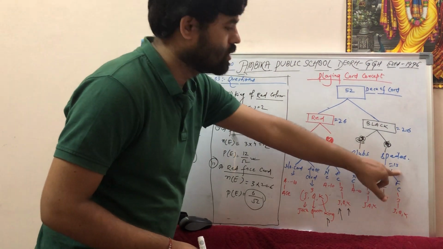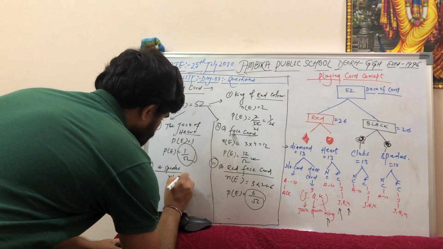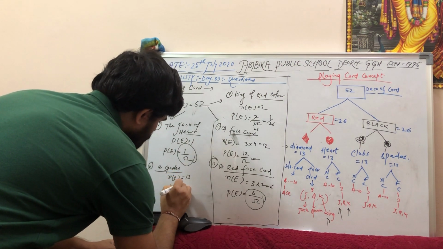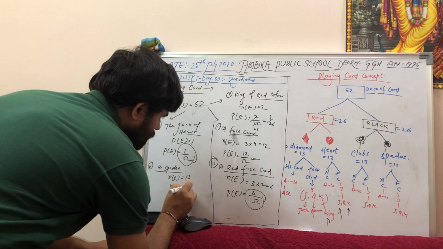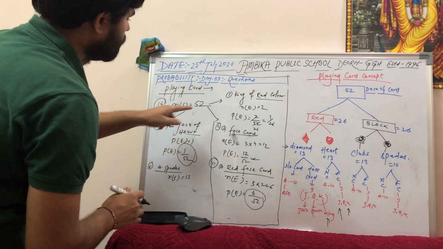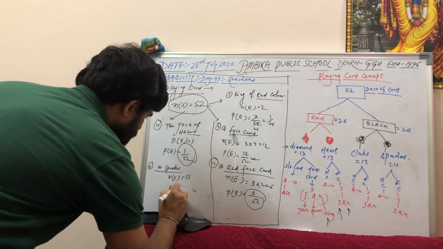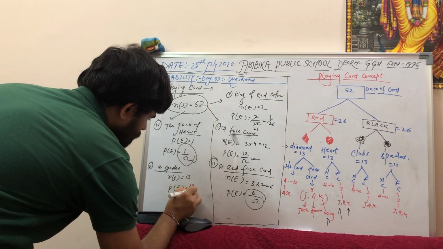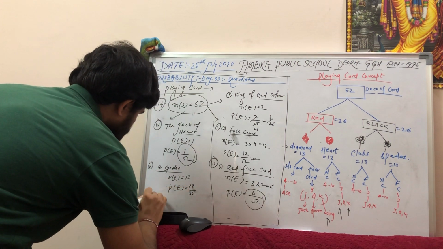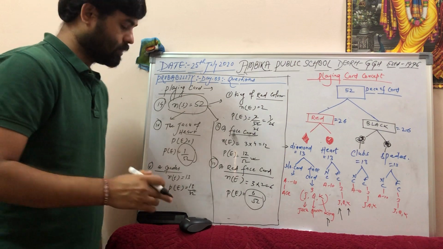So how many spades are there? 13. So number of events equals 13. Number of sample space is 52, right? Number of sample space is common to all the questions. So probability of the event equals 13 by 52. Sixth question. Sixth question is the Queen of Diamond.